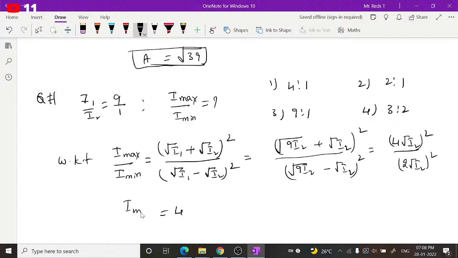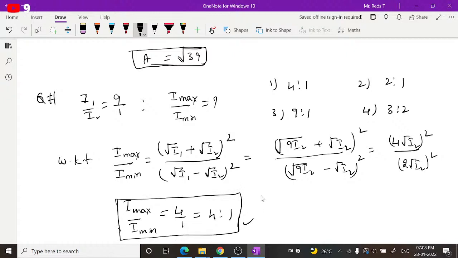So I maximum by I minimum is equal to 4, meaning 4 by 1 or 4 is to 1. I hope it is clear, guys. For the second question, the first option is the right one.